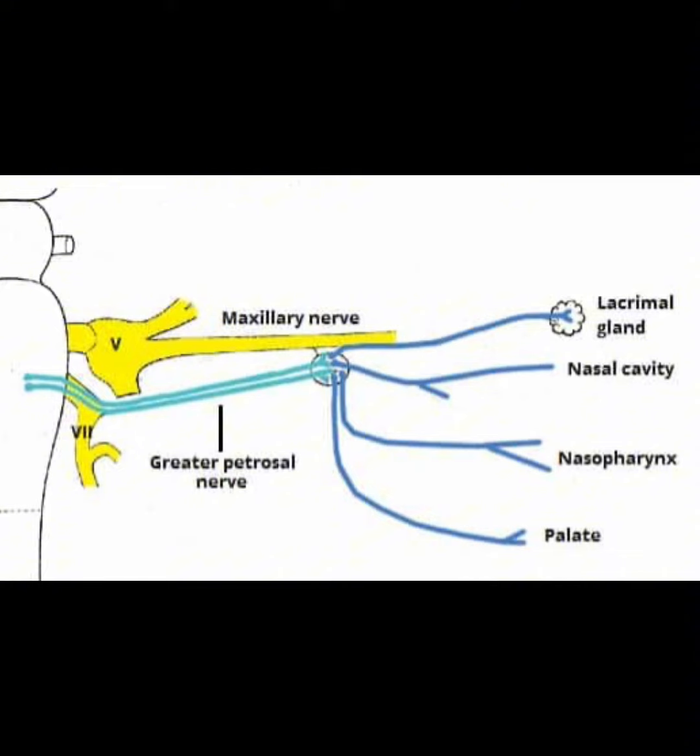And facial nerve carries parasympathetic fibers to nasal gland, which join branches of maxillary nerve in pterygopalatine fossa.